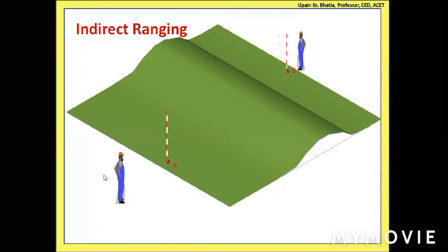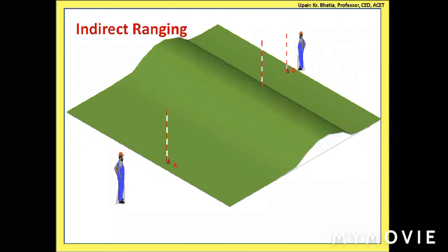Here, one person is standing on this side and another person is standing here also. In this method, we need 4 persons. In the previous method, we needed only 2. Okay, here we need 4 persons. First one, we will try to fix a ranging rod.